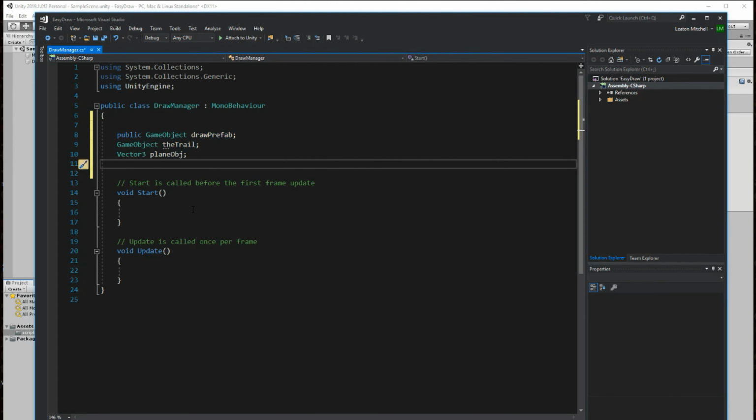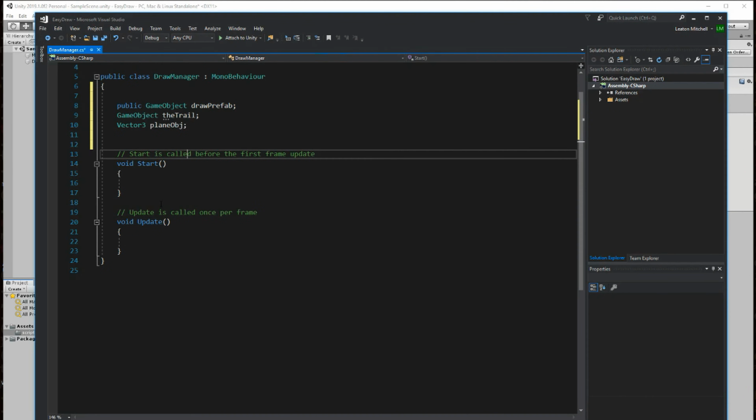I know there are other tutorials out there on how to draw stuff on your screen, but there have been some updates, and so a lot of those don't even work properly anymore. So since it's 2019, I kind of just want to give you guys a fresh look on how to make this work.